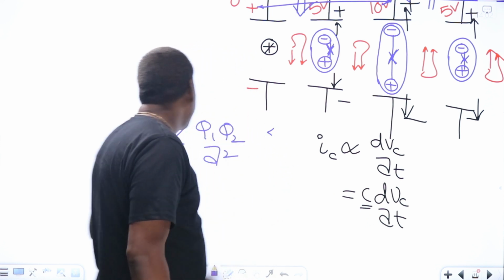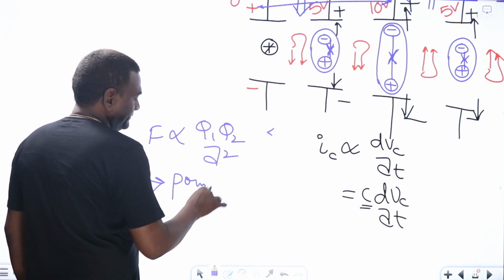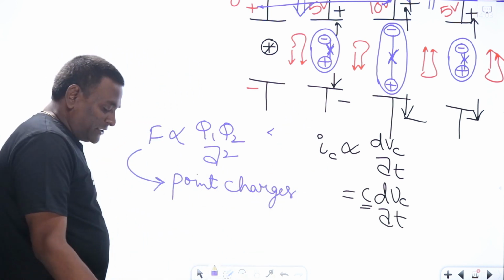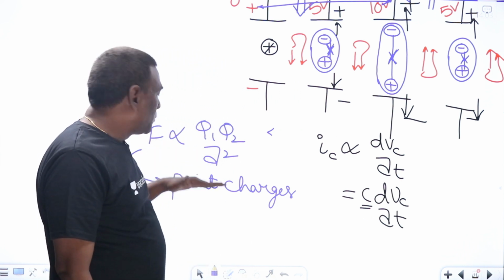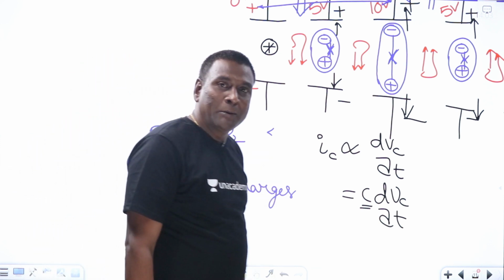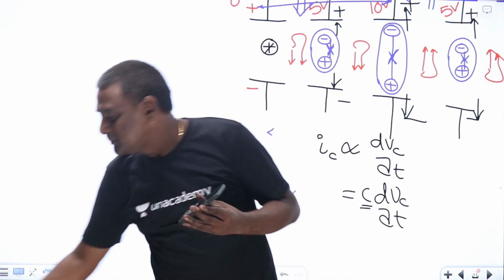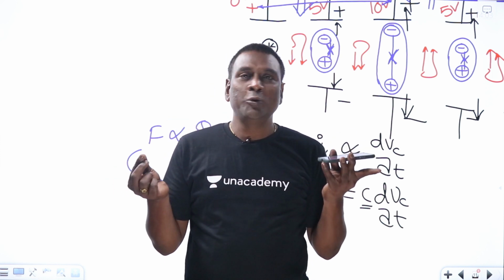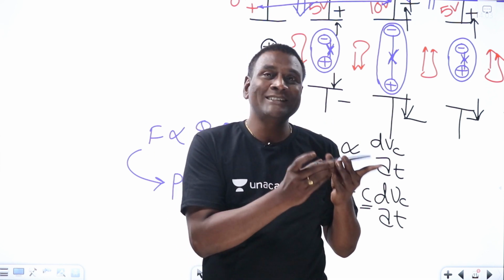Because the main assumption while using Coulomb's law is what? Charges should be point charges. So if you want to use Coulomb's law, it is valid for point charges only. Now, what is meant by a point charge? If I have this material, and if I remove one electron, it is going to be positively charged, and the electron is going to be negatively charged. For this positive charge, is there spatial occupation or not? Yes.